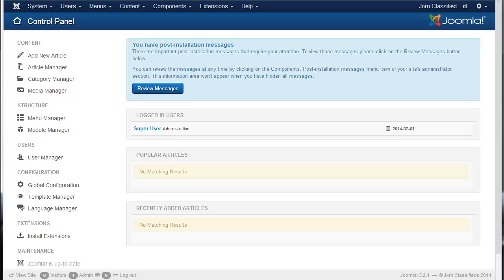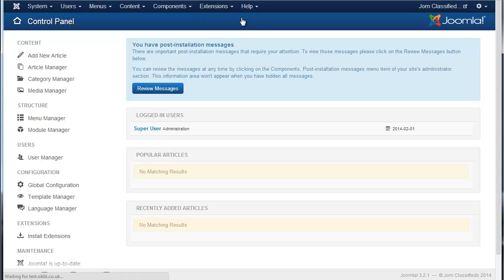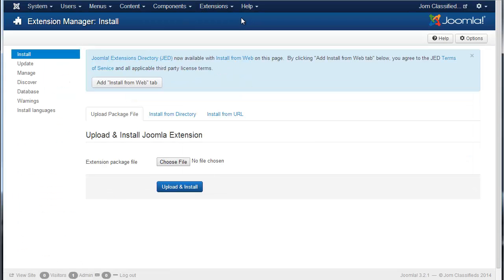Once there, you will select Extensions, Extension Manager, and then you should be in the Install area. If not, make sure you're in the Install area, which on 3 is down the left hand side, and in 2.5 will be a menu item above.